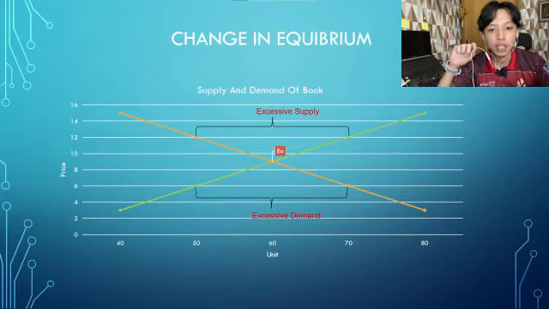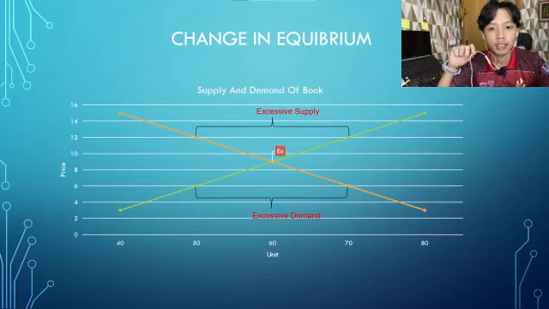This process continues until the book market reaches the price level at RM9 and the equilibrium quantity of 60 units, which is at the E0 point.